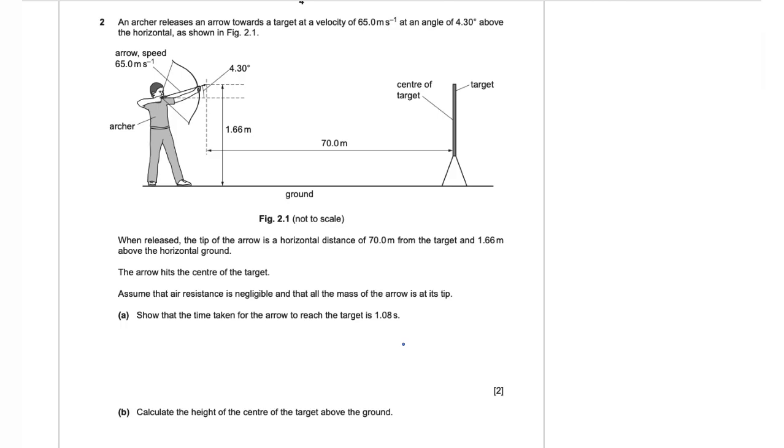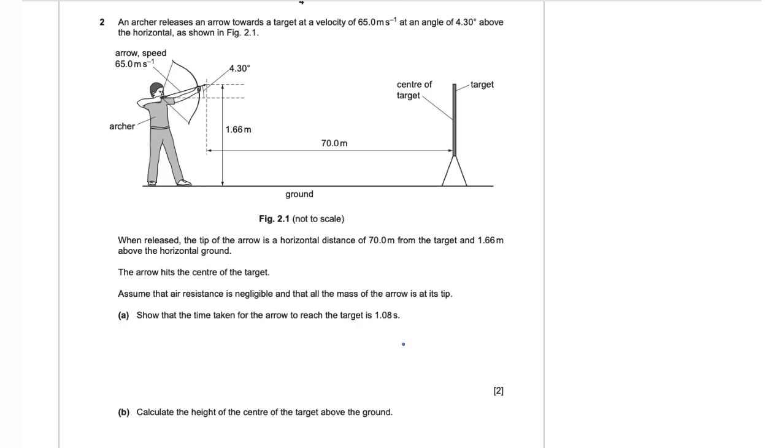Question number 2: an archer releases an arrow towards a target at a velocity of 65 meters per second at an angle of 4.3 degrees above the horizontal, as shown in figure 2.1. When released, the tip of the arrow is a horizontal distance of 70 meters from the target and 1.66 meters above the horizontal ground. The arrow hits the center of the target. Assume that air resistance is negligible and that all the mass of the arrow is at its tip. Part A: show that the time taken for the arrow to reach the target is 1.08 seconds.